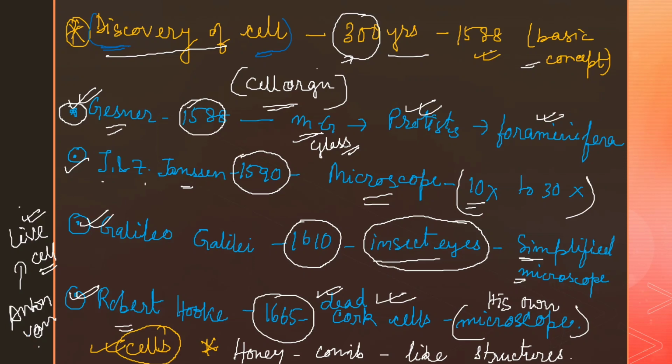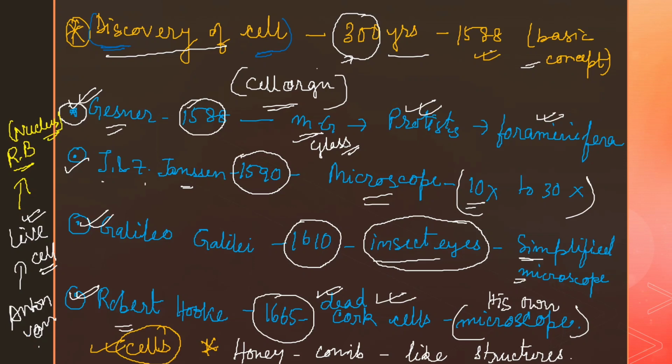After Anton van Leeuwenhoek, we find another precious name, our Robert Brown. So please write Robert Hooke, Anton van Leeuwenhoek, then Robert Brown. Robert Brown discovered the most important thing, that is the cell nucleus.